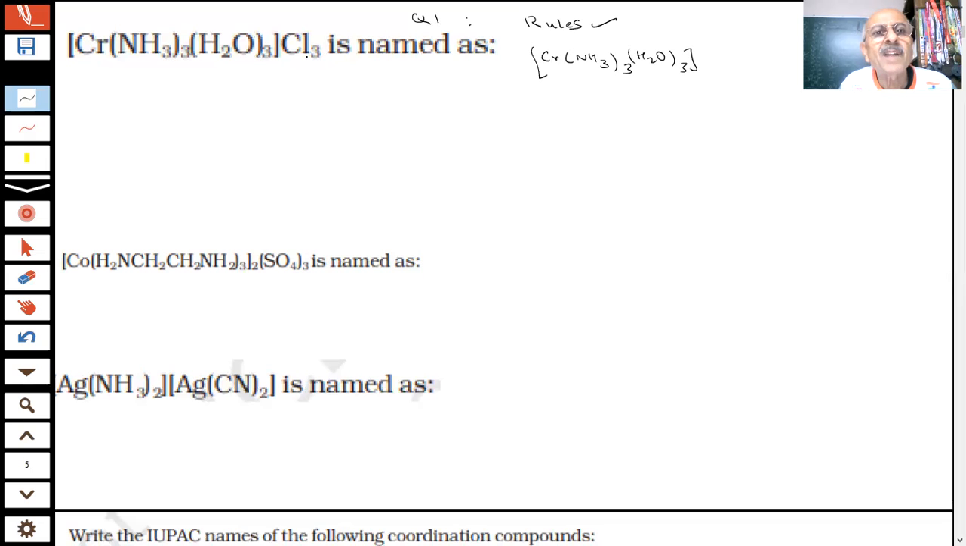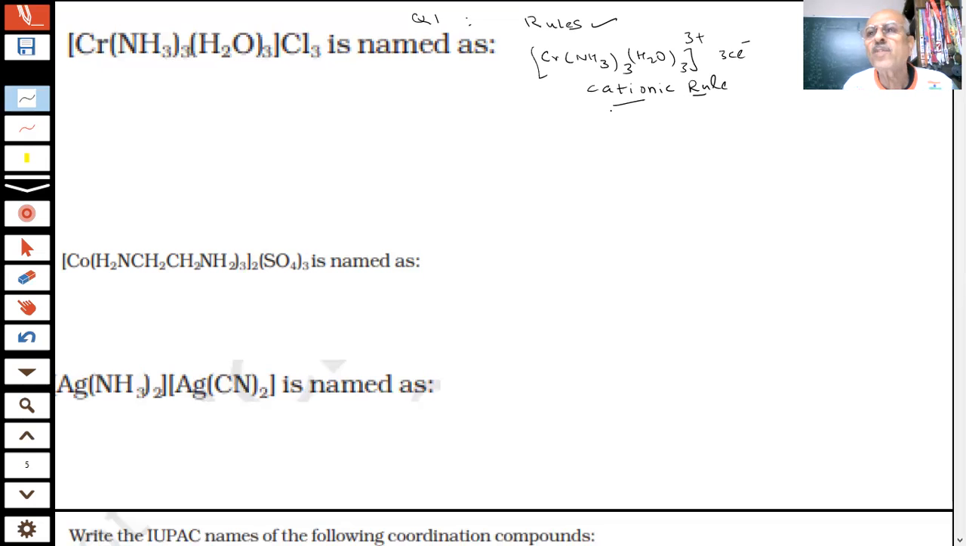This is the cationic part. This is the anionic part. Yes or no? Yes, sir. First part is the cationic part. How much is the charge? 3 plus, and 3 Cl minus. This is a cationic complex. First thing I know. Yes, sir. In the rule, he has said if it is a cationic complex, then what will be the name of those? Cationic complex. Okay. First thing we know.